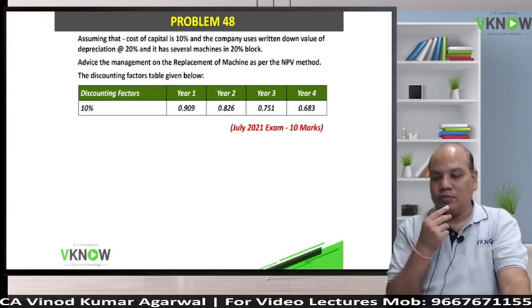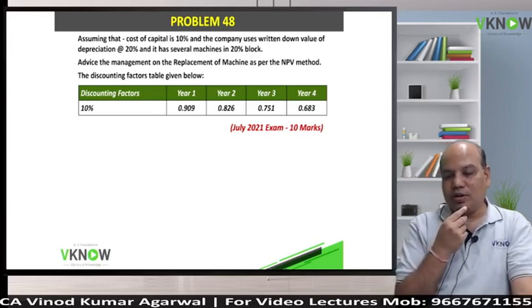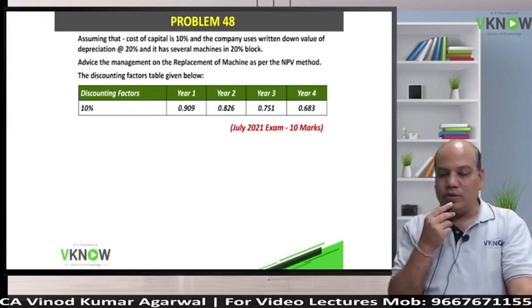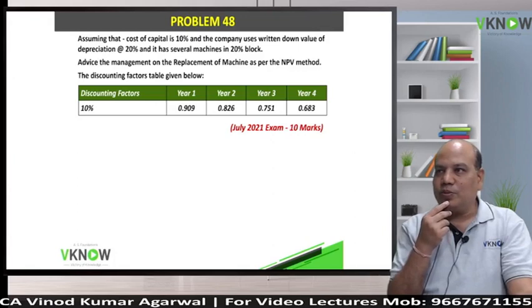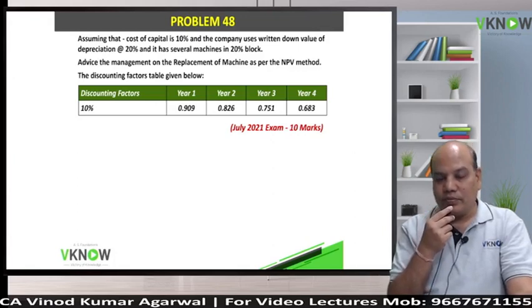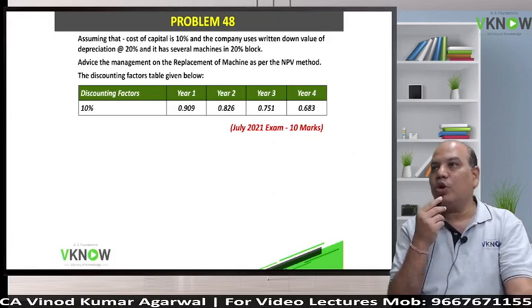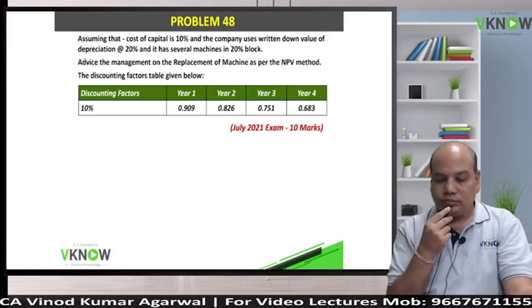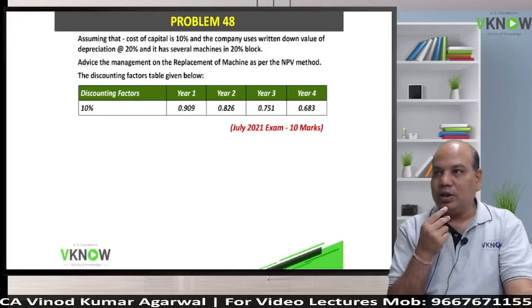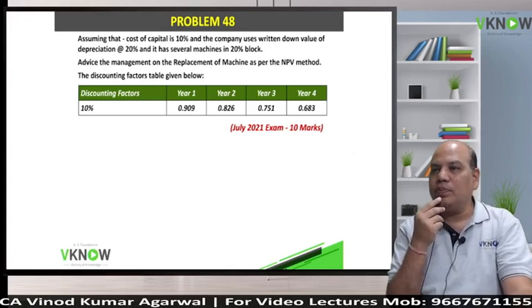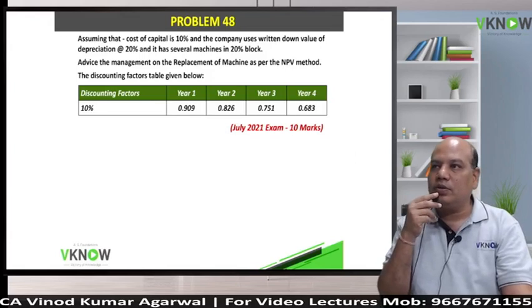The company uses, this I don't like, they make our task a little lengthy, the WDV method, which means every year you have to compute depreciation. And it has several machines in 20% blocks. So we'll apply the block of asset concept. When you are following the incremental approach, I will repeat, you have to follow the incremental block value, and depreciation will be provided on the increase in the block of asset value.